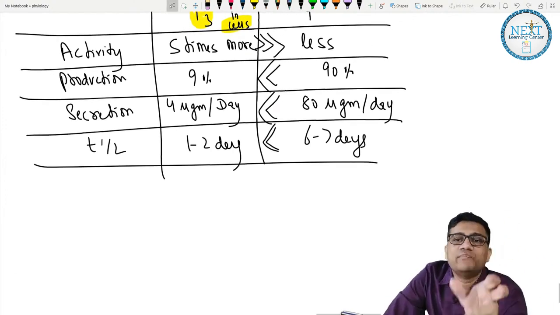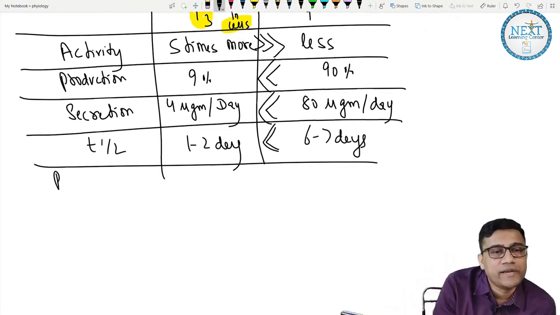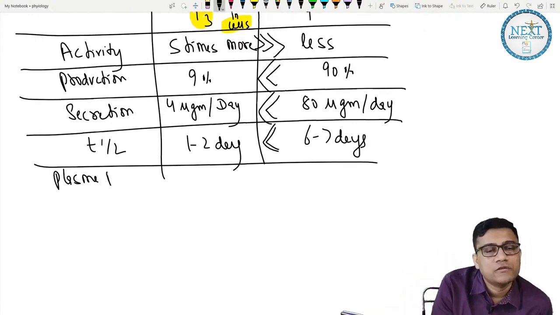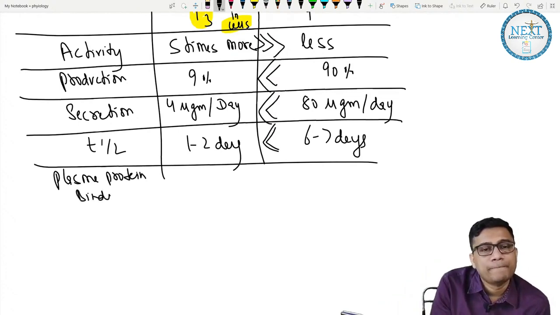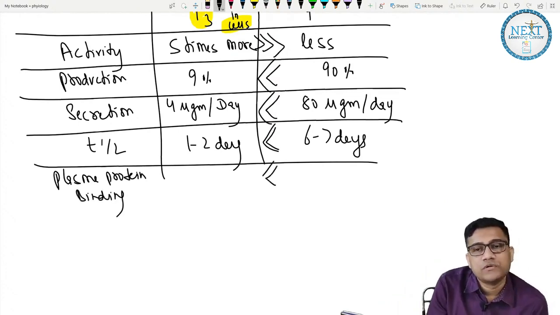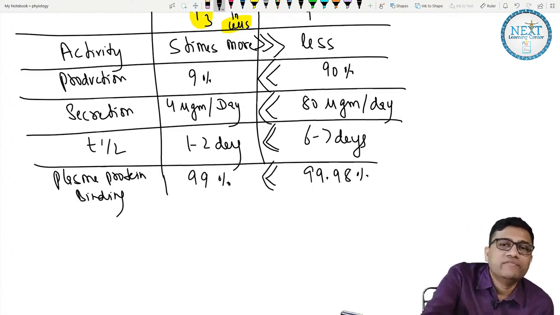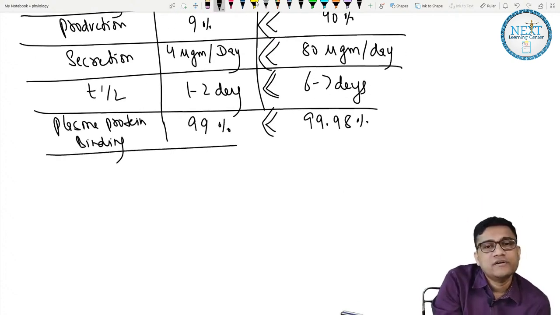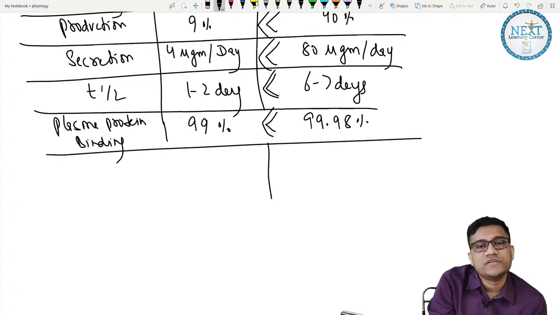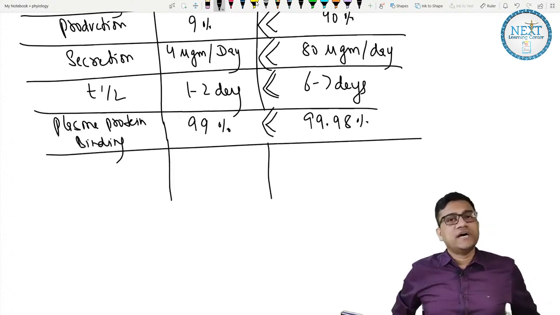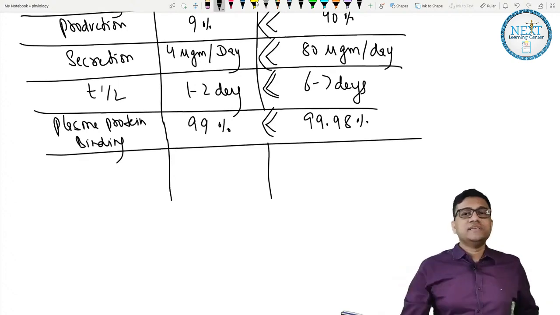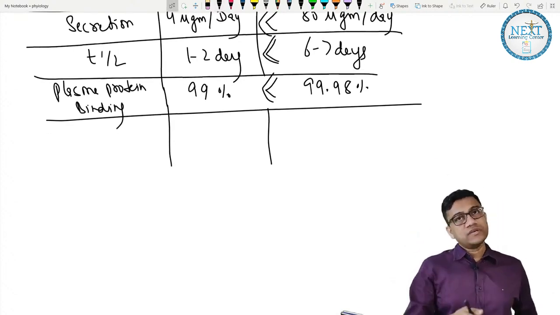Even plasma protein binding is more for T4, 99.98%, versus 99% for T3. So everything, T4 is the winner and T3 is the loser.